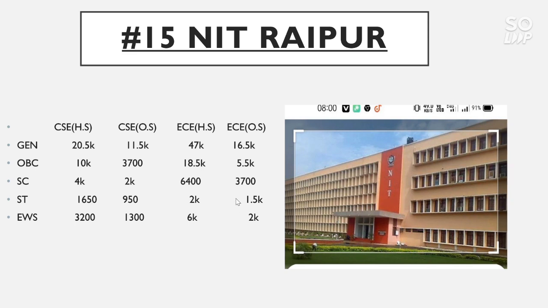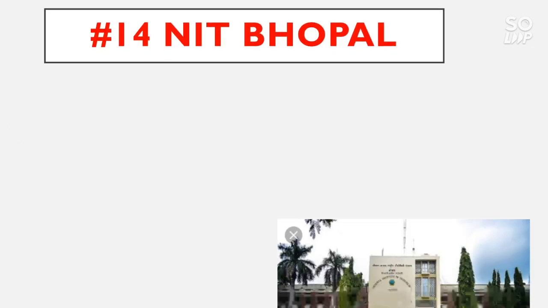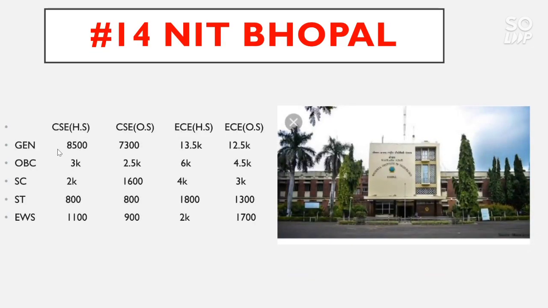Now talk about the number 14 NIT, that is NIT Bhopal. The CSE home state cutoff for general category goes to 8,500, for OBC 3,000, for SC 2,000, for ST 800, for EWS 1,100. For other state, CSE cutoff goes to, for general category 7,300, for OBC 2.5 thousand, for SC 1,600, for ST 800, for EWS 900.